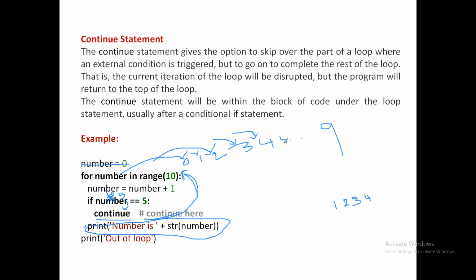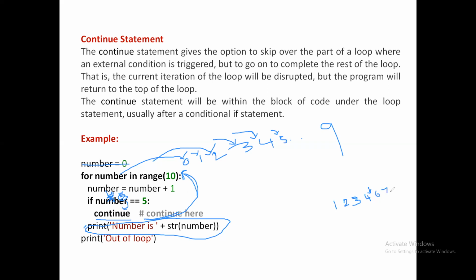What is the next iteration? Number points to 5 now. Okay, it points to 5, and number is equal to number plus 1, which is 6. 6 is equal to 5 is wrong. Therefore, it comes over here and prints 6. So if you observe the output, 5 is missing here. Okay, because we used continue, it skips the iteration when number becomes 5. Right? So 6 is printed.